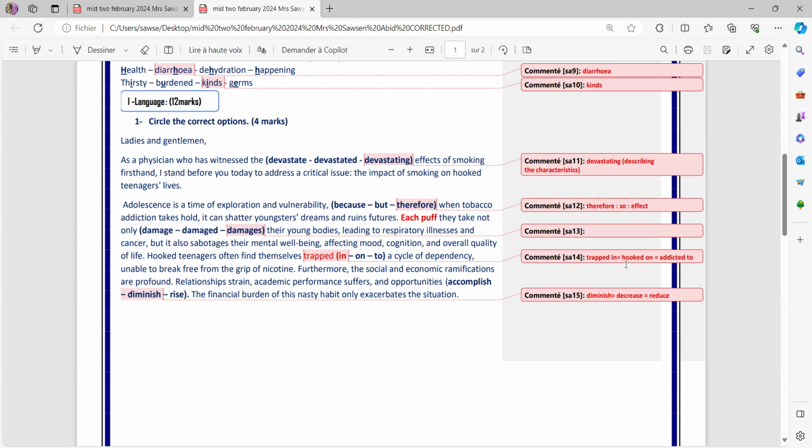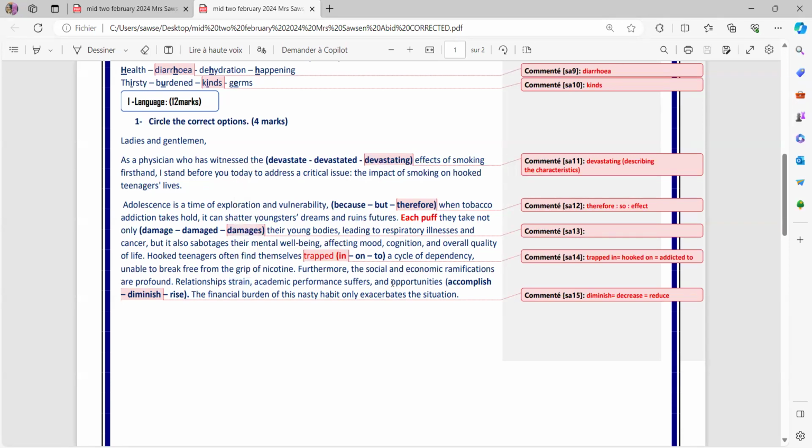So, trapped in is the synonym of hooked on or addicted to or even obsessed with. So, trapped in a cycle of dependency, unable to break free from the grip of nicotine. Furthermore, the social economic ramifications are profound. Relationships strain. Many students asked about the word strain. So, simply suffer or are broken. Okay. Academic performance suffers and opportunities.